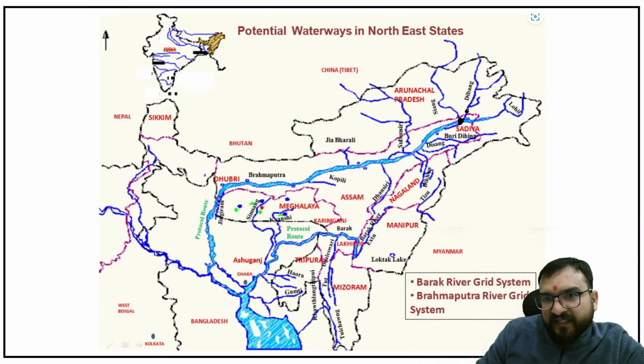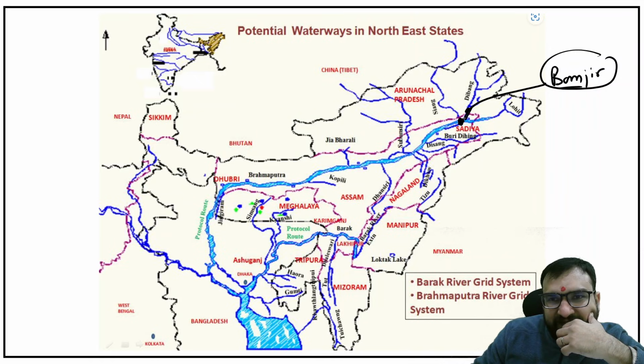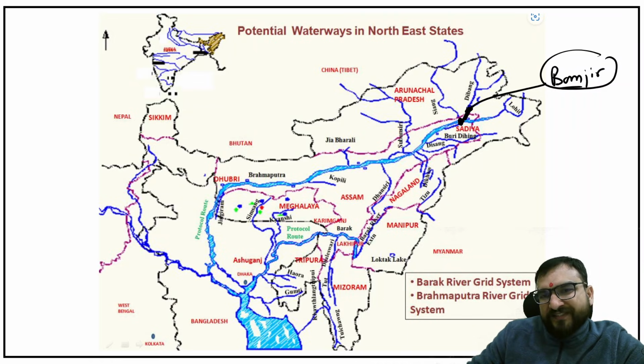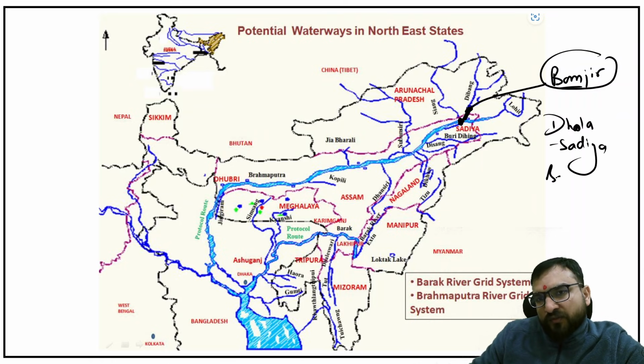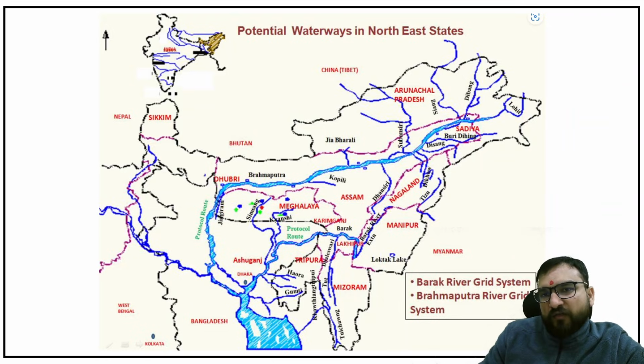This is getting connected, and in Arunachal you will be finding one point as Bomjir. This is in Arunachal and that is in Sadia, and it is connected by a famous bridge over here, guys. This is also known as the Dhola Sadia Bridge, also known as Bhupen Hazarika Setu. This is also the name of one bridge you will be finding over here.